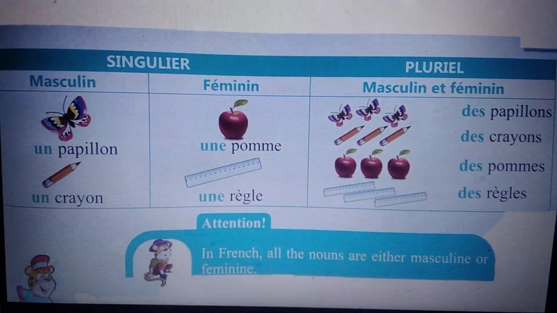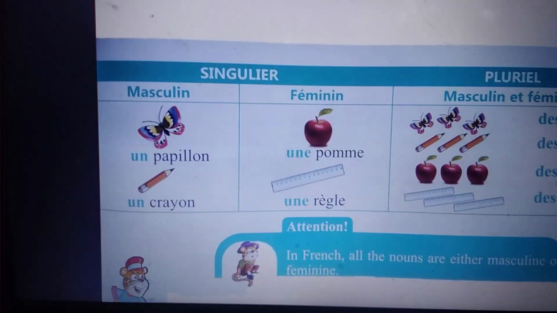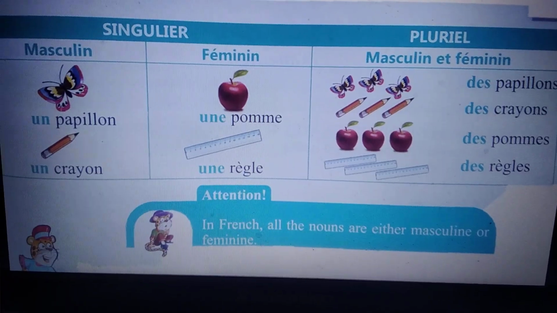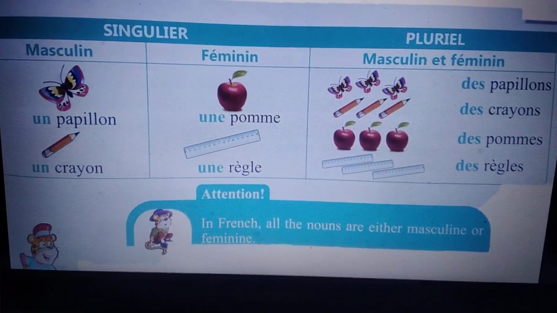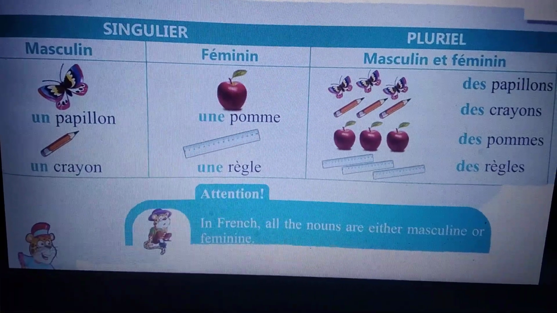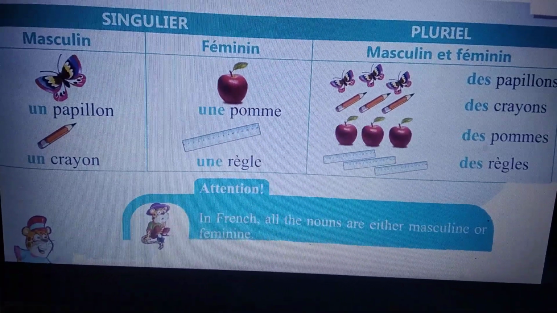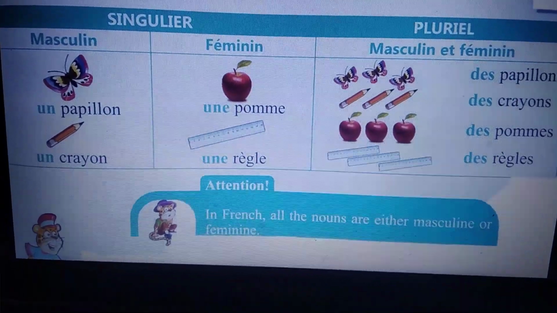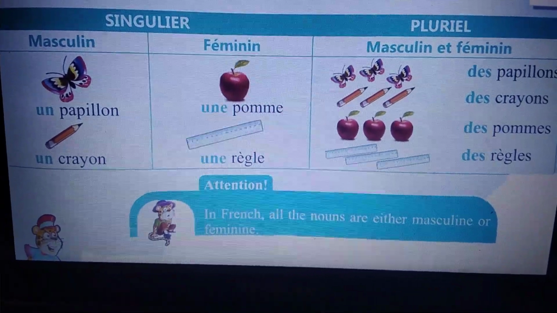So here I apply the article un. From the article you will be able to identify the gender of that noun. So we are using un for the masculine singular noun. So papillon, crayon, these are masculine singular nouns.